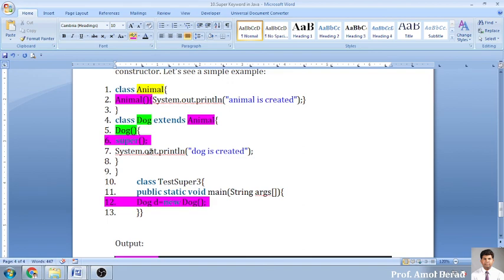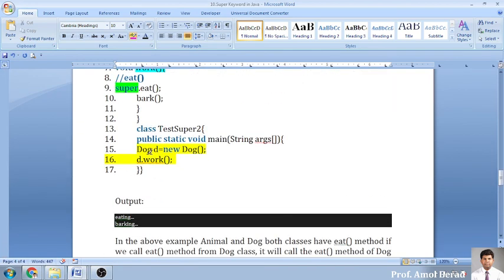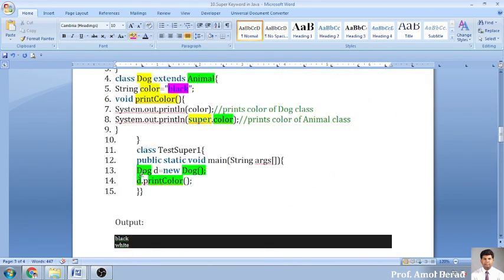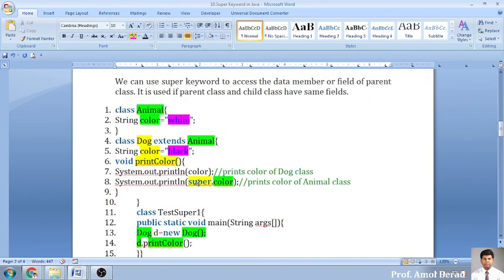The concept is the same, overriding. We can call one function from the lower class to the upper class function. The function is super, so you can call this one also. This is again called function overriding, and we can call the upper class variable also by using the keyword called super. This is again overriding, this is variable overriding.